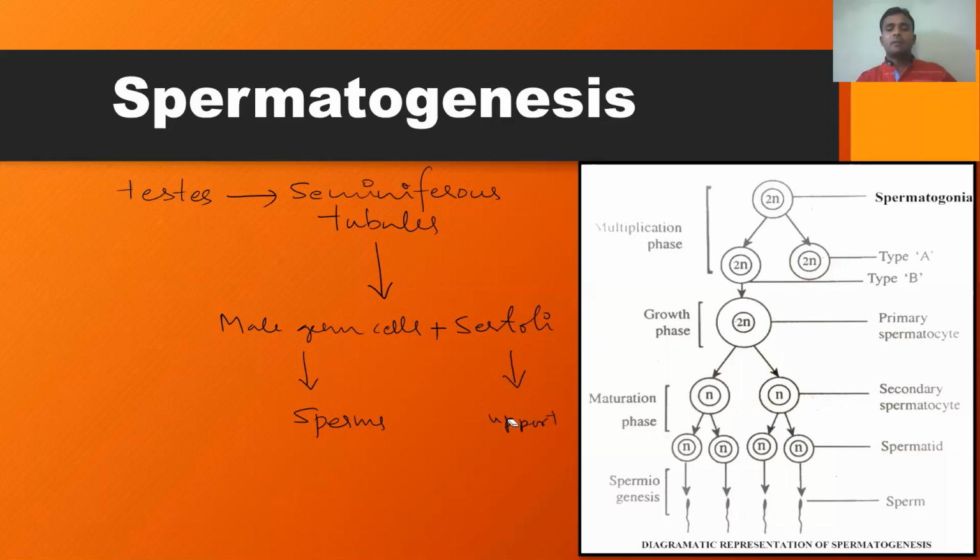Support means they provide nourishment; they nourish the developing sperms. Now, in our textbook, the male germ cells are also mentioned as spermatogonia. Okay, let us consider them as spermatogonia.